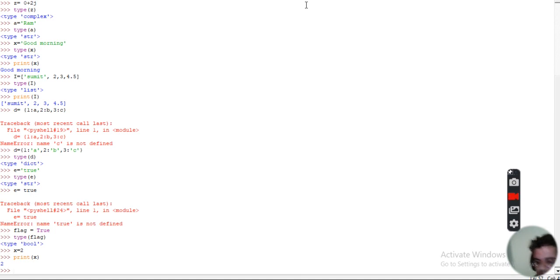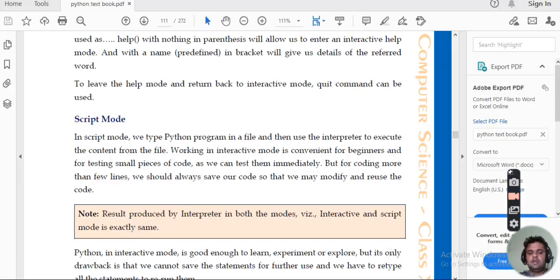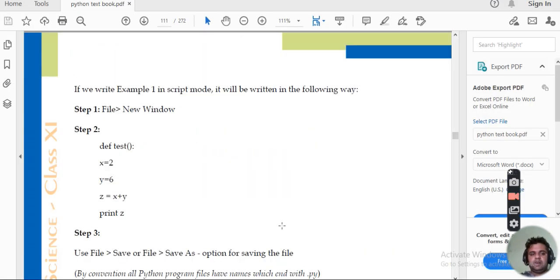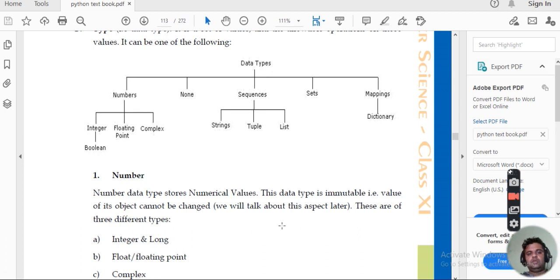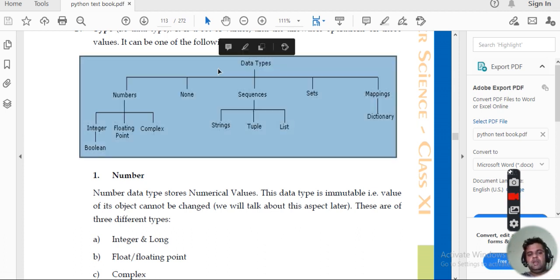Clear? Next we'll be taking up the various data types that are there in Python. Broadly classifying, we have these data types. They are classified into 5 categories: numbers, none, sequence, sets, and mapping.